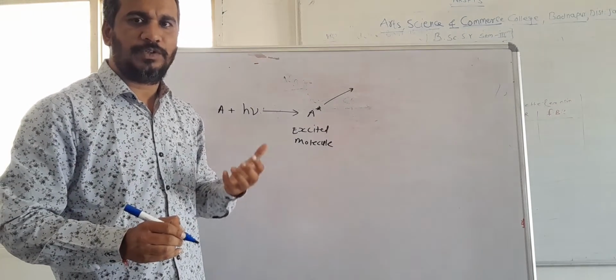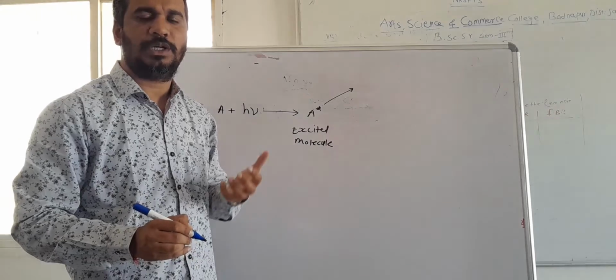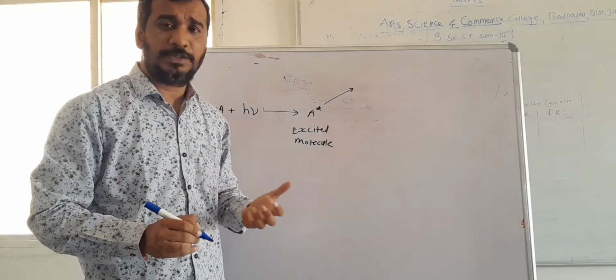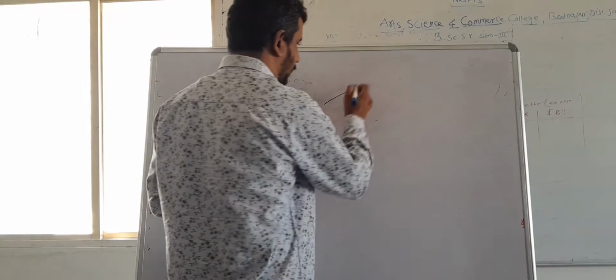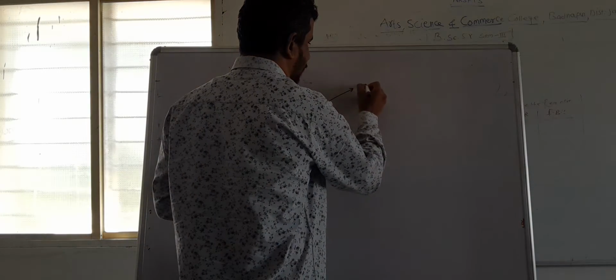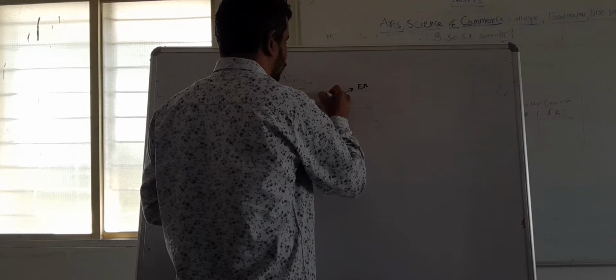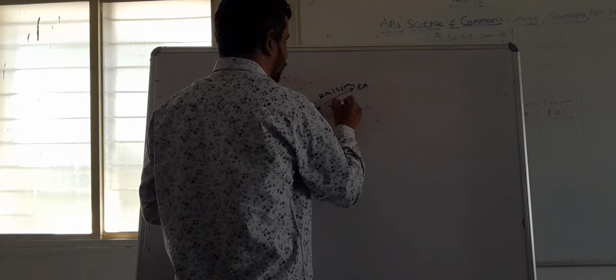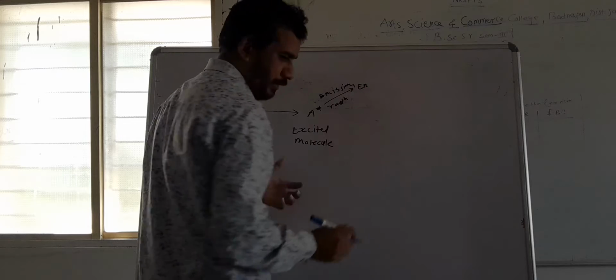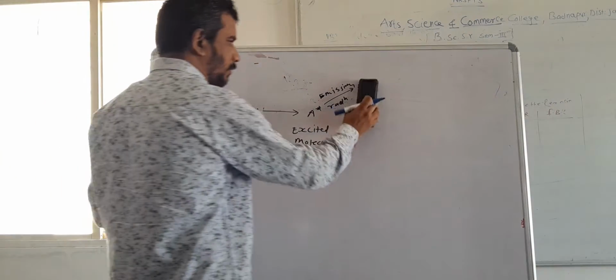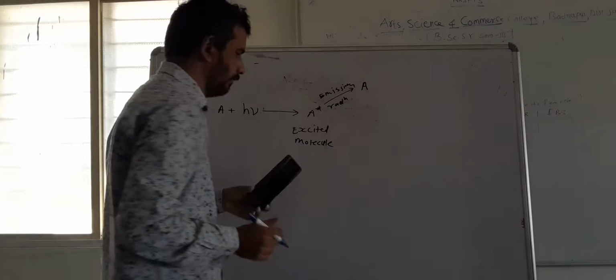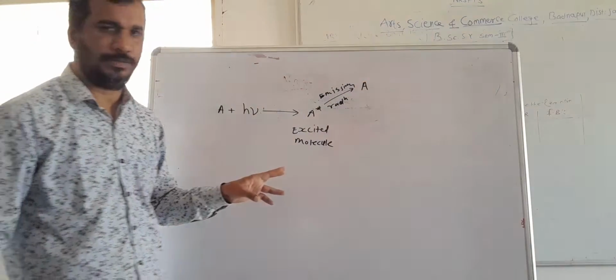So this is one of the ways by which the molecule can dissipate its energy, simply by means of emission of radiation, and it comes to a ground state. That is, again it converts into a molecule A. This is one way.